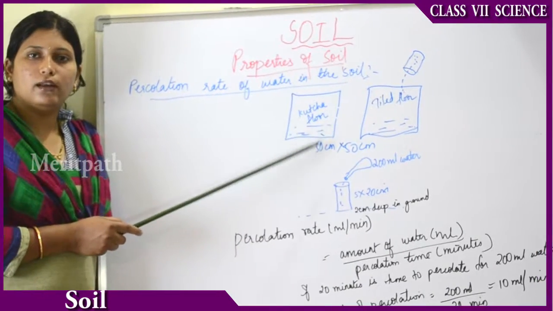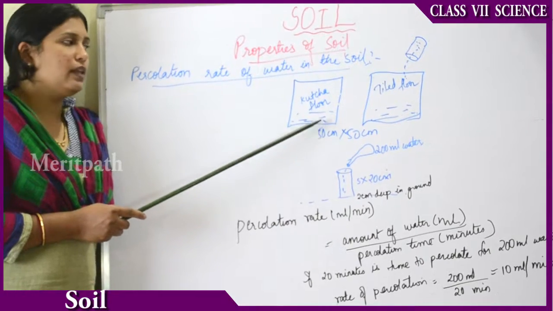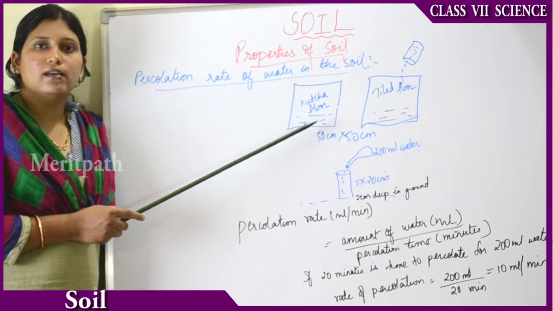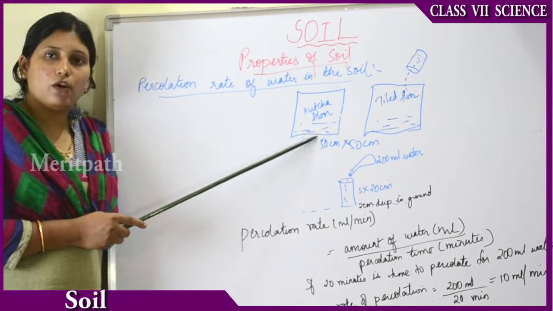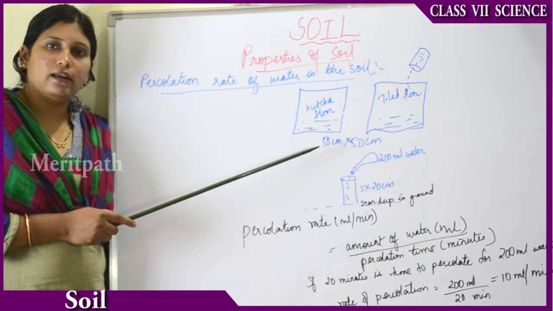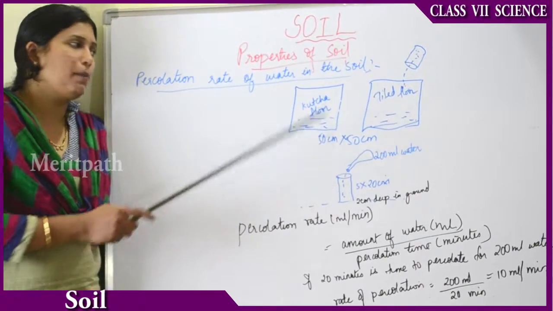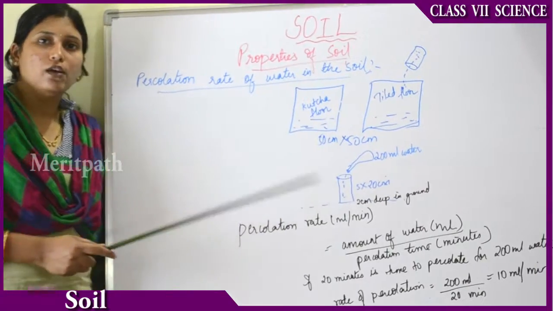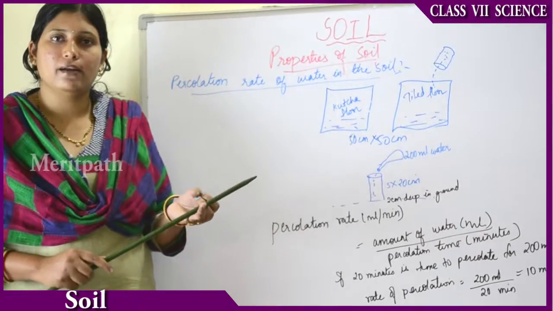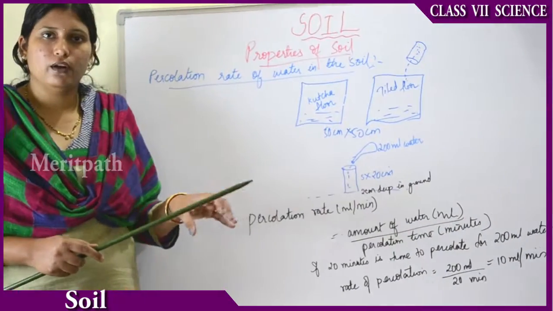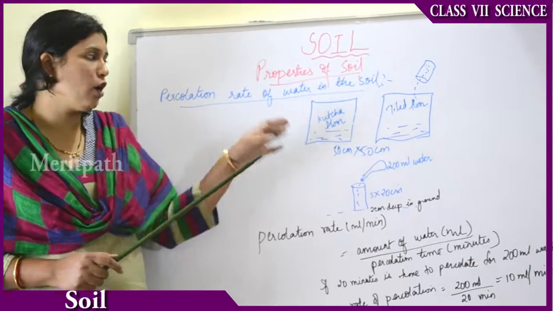If you pour water on a floor made up of mud or soil, then the water will immediately go inside. The water will be absorbed by the ground. Percolation rate will be more for this kacha floor. So that is how it proves the percolation rate for the two floors. When you pour water on that floor, the water will go inside the soil. The water will be absorbed by the ground.